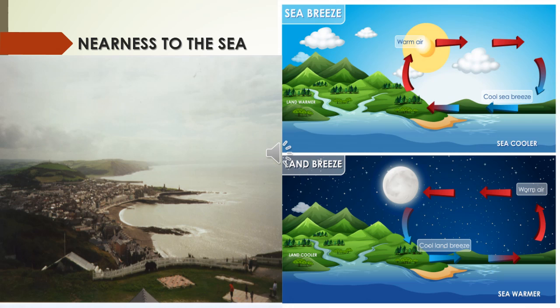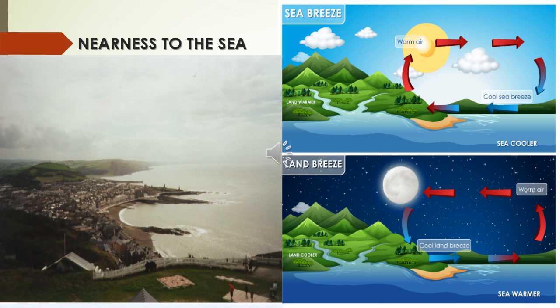So during daytime, sea breeze, that is the wind blows from ocean to land, because ocean has high pressure and land has low pressure. This is because of the temperature difference. And in the night time, the wind blows from land to sea, because land has high pressure and sea has low pressure. This is called land breeze.